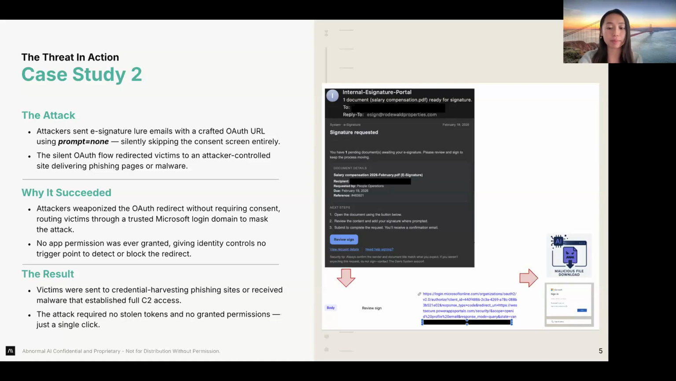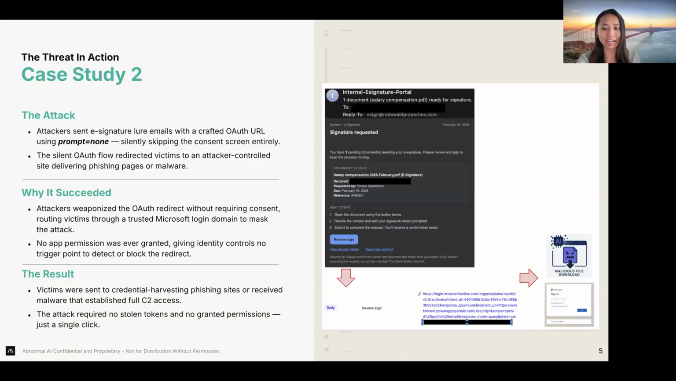And importantly, no app permissions were ever granted. So identity controls had nothing to evaluate. There's no risky consent, no abnormal login, no clear signal to detect or block what was happening. And the result is exactly what you'd expect. Users were redirected to credential harvesting phishing pages or malware downloads. And in some cases, this led to full command and control access. And all this happened without stolen tokens, without granted permissions, and with just a single click.